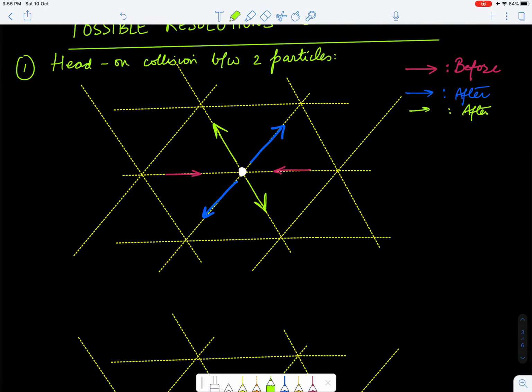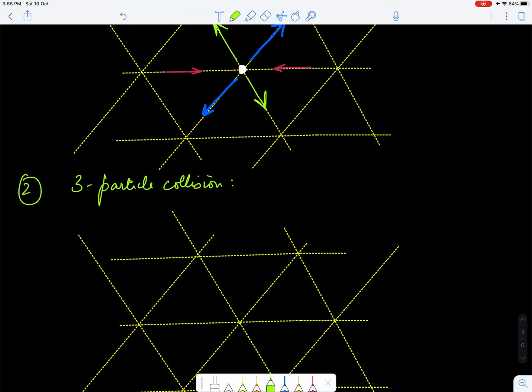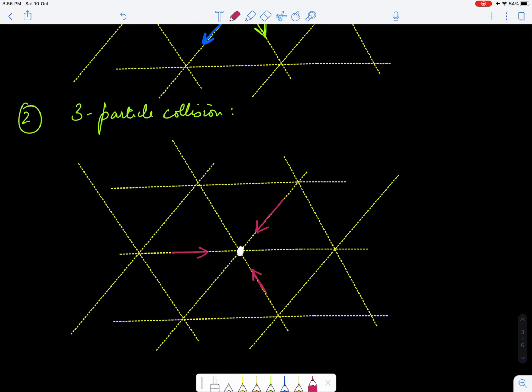Okay, let's look at a second case where you can have a 3 particle collision, and this is where things get slightly interesting. Let's say at this node we have one particle moving along this direction, one moving along this direction, and one moving along that direction. Now what can be the outcome?